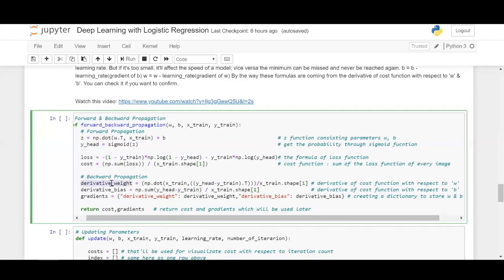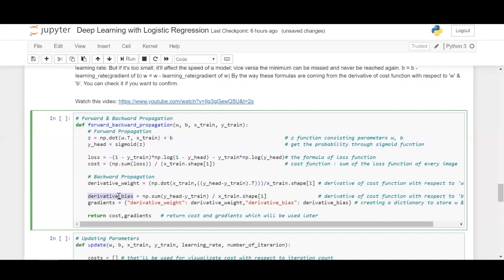So let's calculate the weights. This is the formula for calculating the weights in backpropagation, in which you do a dot product between x_train and y_head minus y_train. Y_head is nothing but the calculated value, sigmoid of z, minus y_train. Y_train is the actual value that you are passing to the function, divided by the number of images, which is x_train.shape[1].